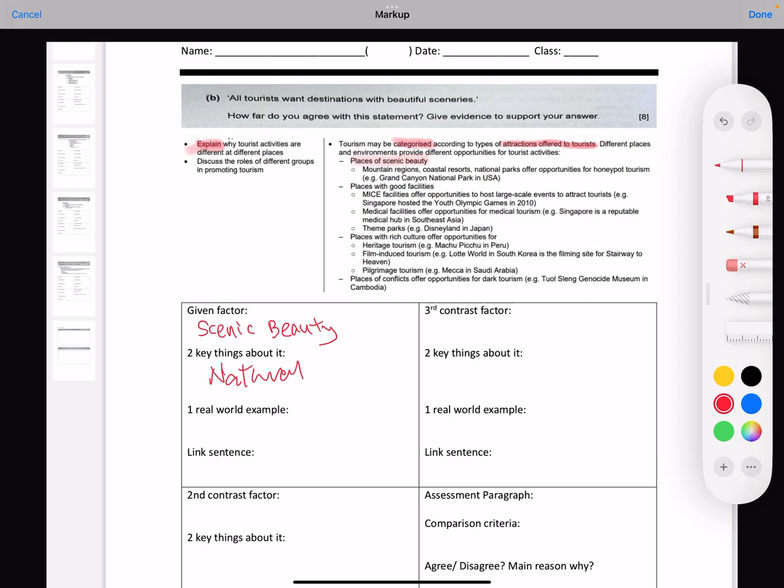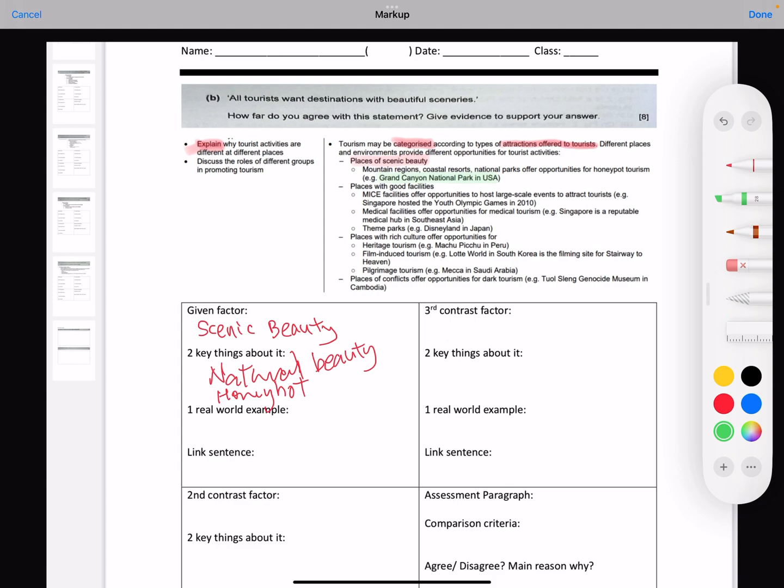You can talk about in terms of honeypot tourism, things that we've already covered earlier this year when we were talking about tourism. So honeypot tourism, natural beauty, these are all important things that you need to talk about in your case study here, right? Of course, your specific case study, what we're looking for here, in terms of examples, you can of course use what is given here. You can talk about Grand Canyon. You can talk about whichever one you like, Niagara Falls, right? These are all fine as long as they are largely scenic beauty sites.